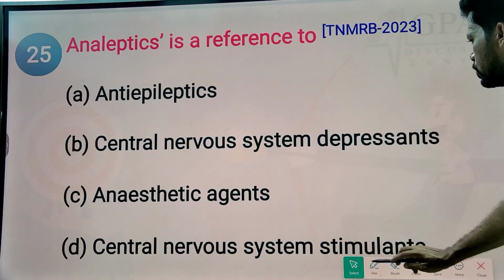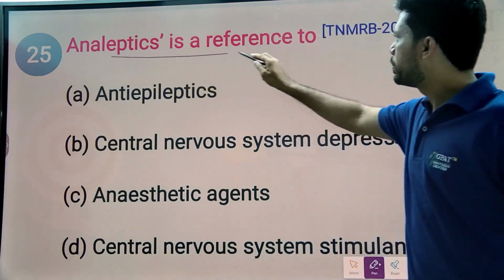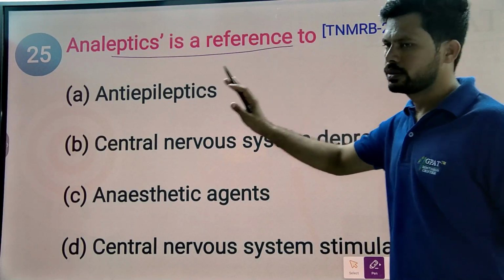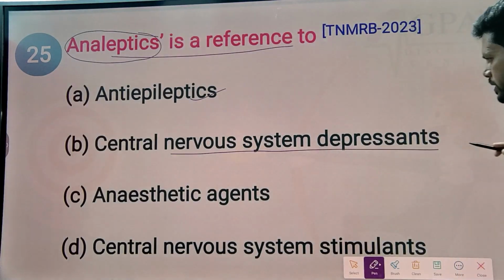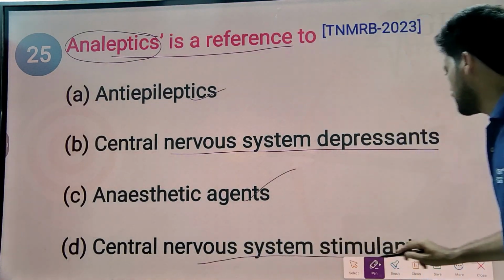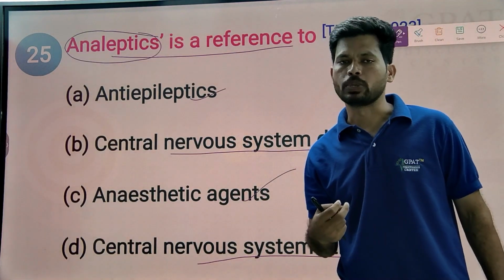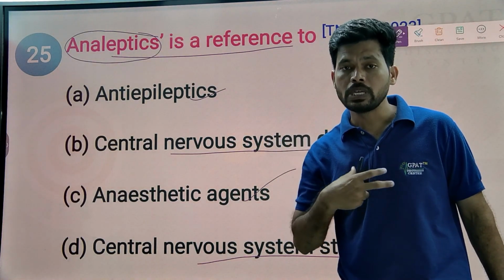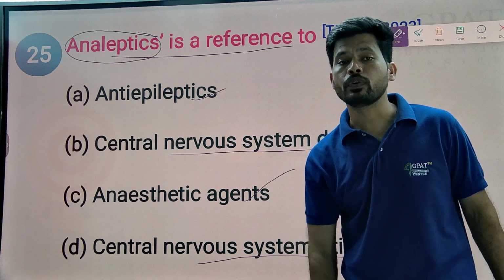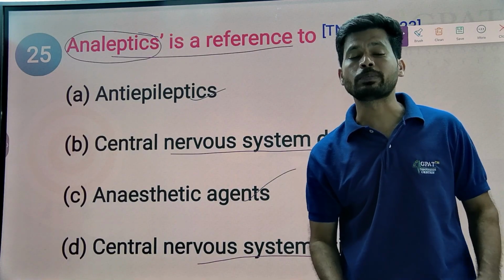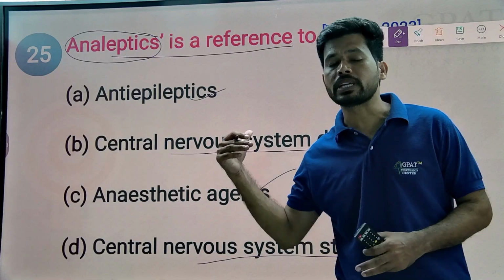And the last question from our discussion is: analeptics are referred to as which of these: anti-epileptics, central nervous system depressants, anesthetic agents, central nervous system stimulants? Analeptics are central nervous system stimulants. By acting on the central nervous system, they stimulate the respiratory system. Especially, analeptics are used in cases of neonatal respiratory failure. Sometimes there is a respiratory failure problem in newborn babies, and in those newborn babies these analeptics are used.